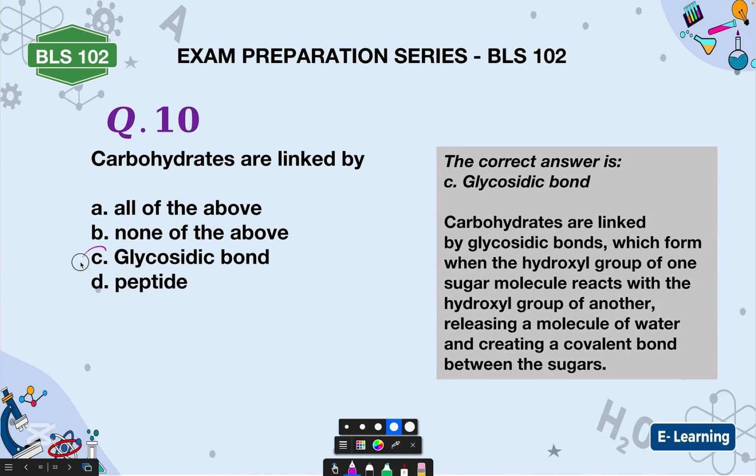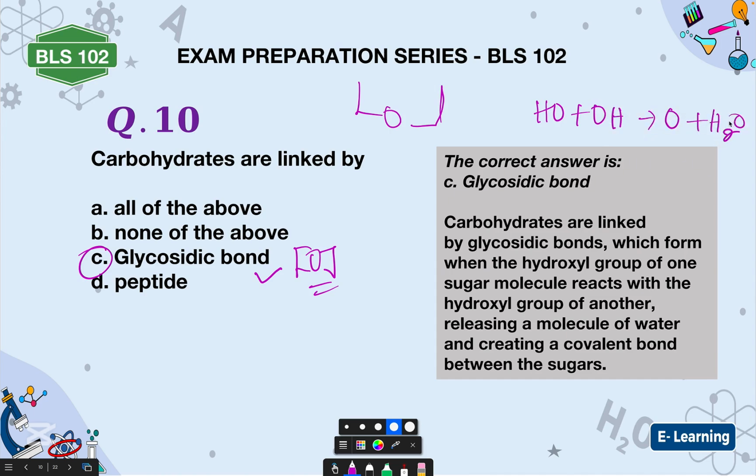Is that understood? Exactly. Carbohydrates are linked together by what kind of bonds? Carbohydrates are linked together by glycosidic bonds. The glycosidic bond is an oxygen linkage. All right? And it is formed by the reaction of two hydroxy groups. When two hydroxy groups combine together with the elimination of a water molecule, you have oxygen plus H2O.